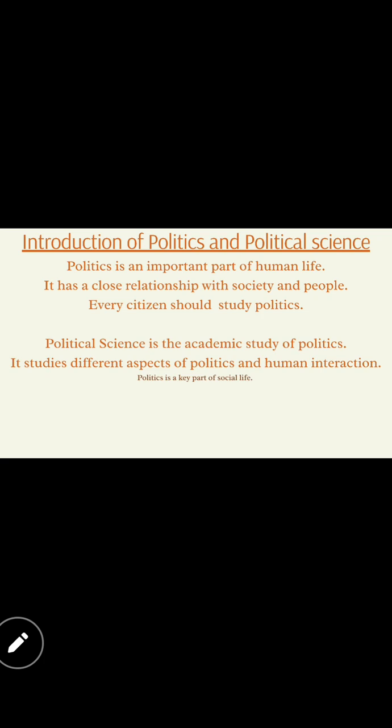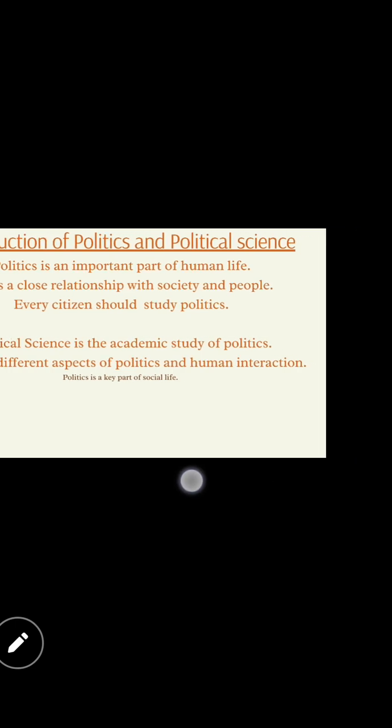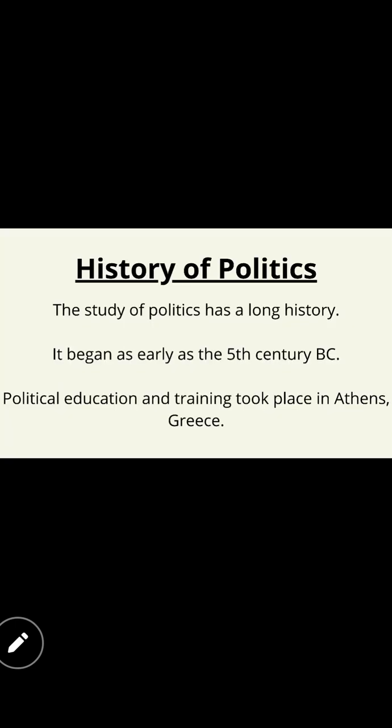So here it studies different aspects of politics and human interaction. In this lesson, we are going to learn different types of aspects. What are the systems inside this politics and how the human is considered inside this politics? How is the human moving through it? What are the things they should follow? What are the things they should know inside this political nature? Now we are going to the next topic. It's called the history of politics.